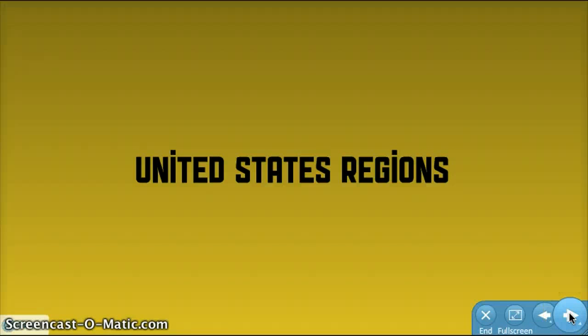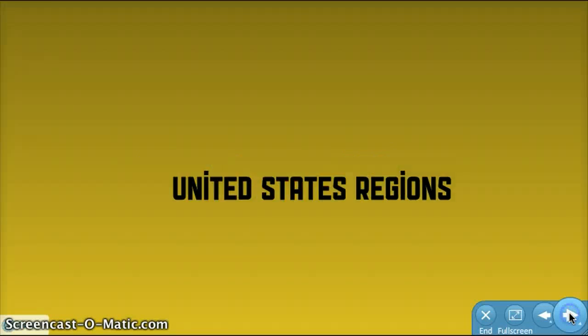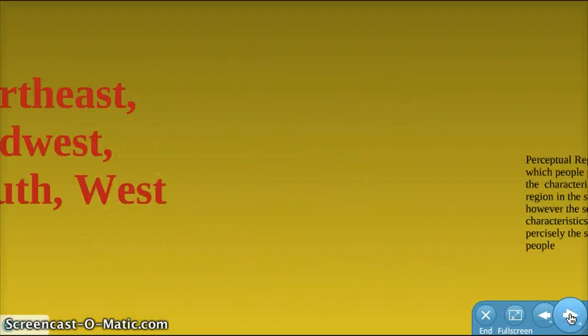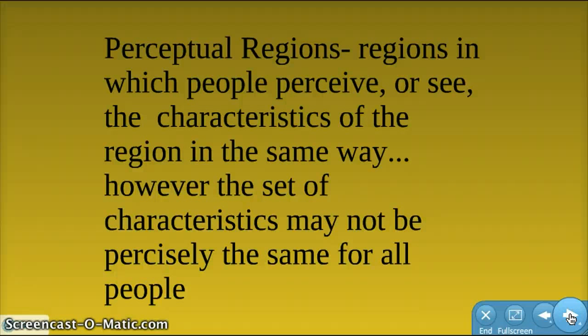Today's lesson, 6.3, covers regions in the United States. The United States is divided into 4 different regions: the Northeast, the Midwest, the South, and the West. These regions are perceptual regions. If you remember way back to the beginning of the year, perceptual regions are regions in which people perceive or see the characteristics of the region in the same way. However, the set of characteristics may not be precisely the same for all people.